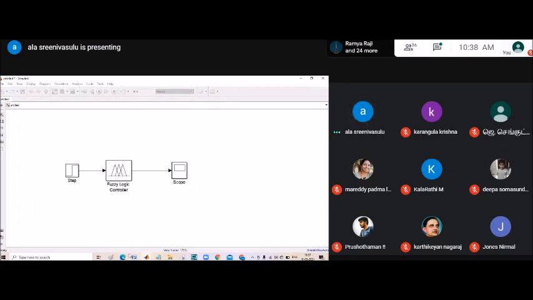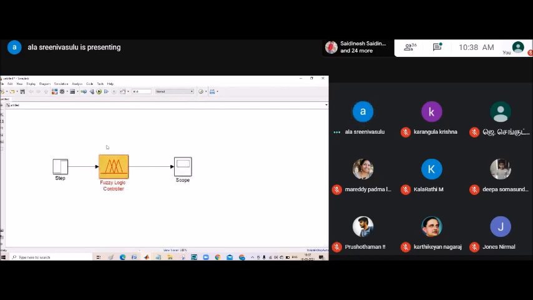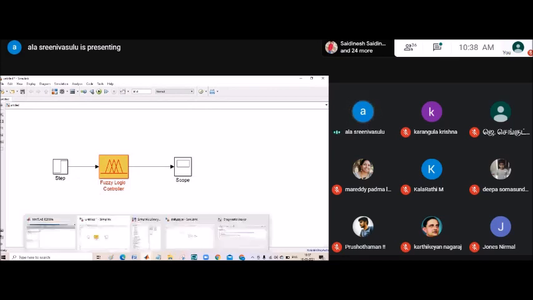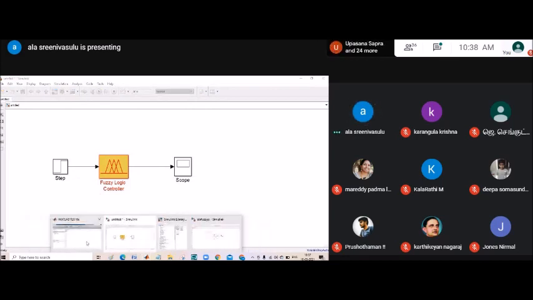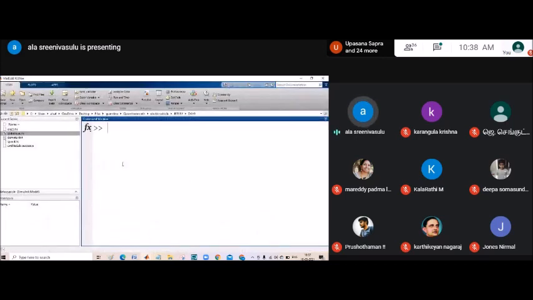So now go back to the command window. Now we need to import the data, whatever the rule data we created in FIS format, into the Simulink model. So here we are getting some array. Now look here, type fuzzy.